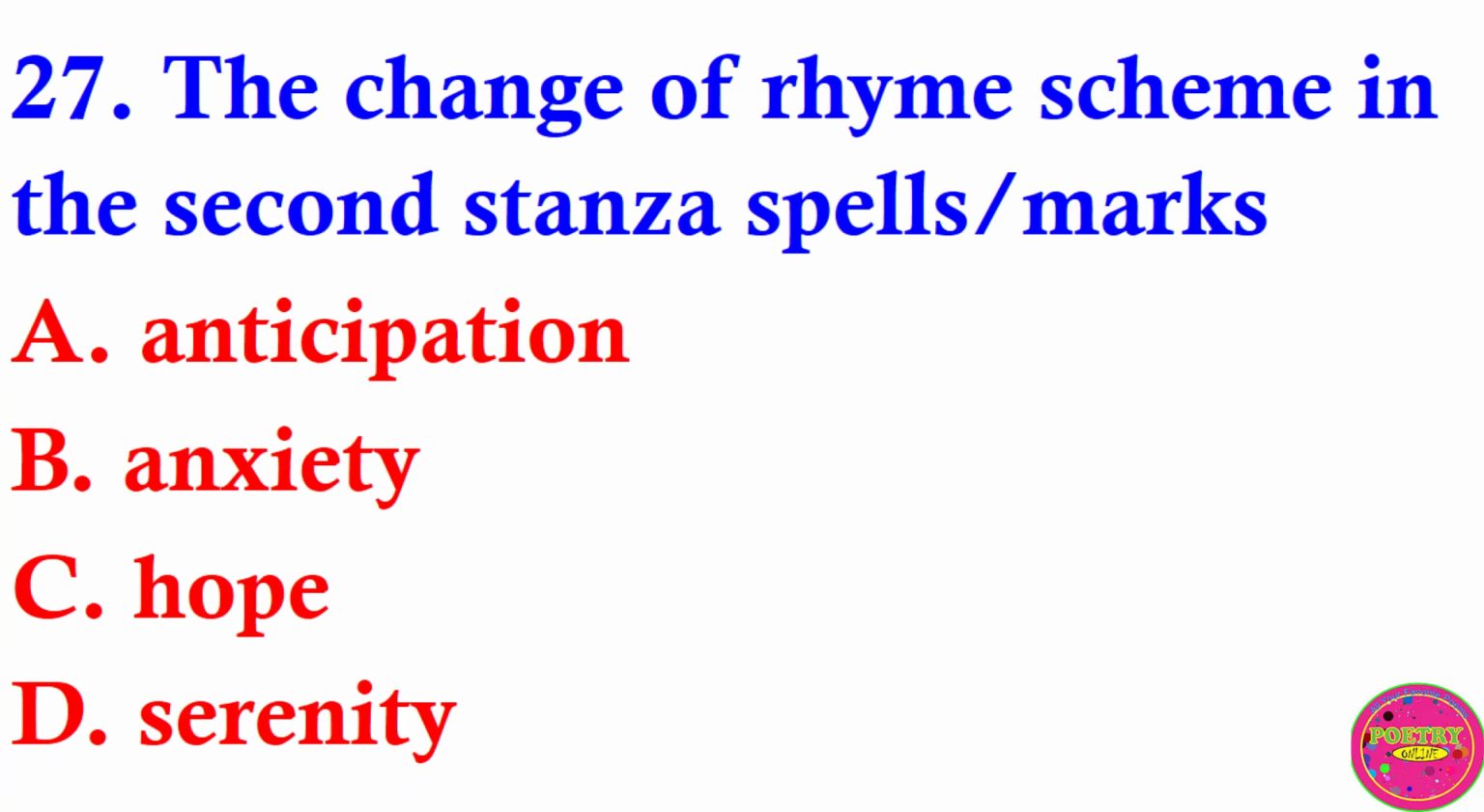Question 27. The change of rhyme scheme in the second stanza marks A. Anticipation, B. Anxiety, C. Hope, D. Serenity. The correct answer to this question is C. Hope.